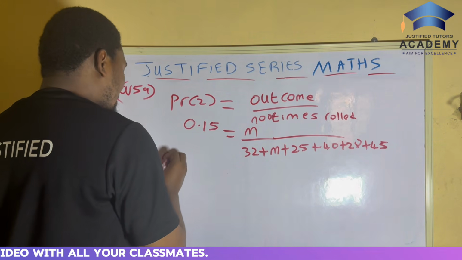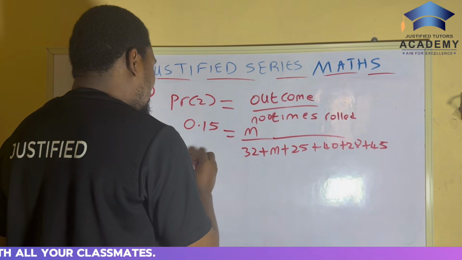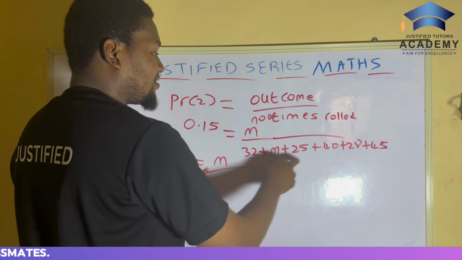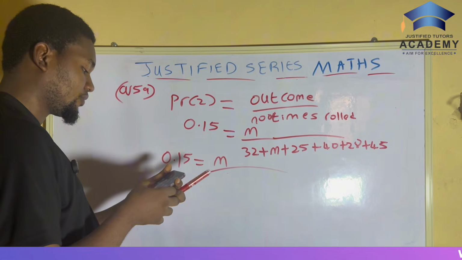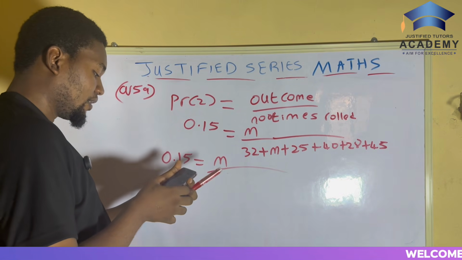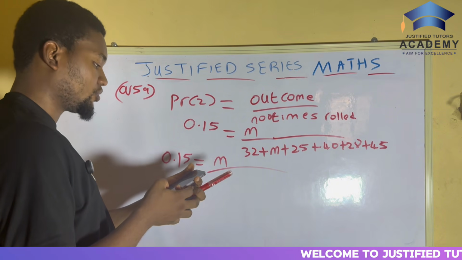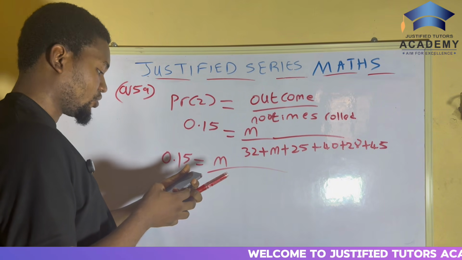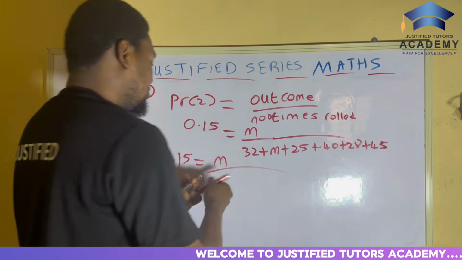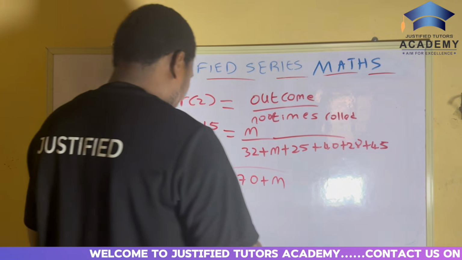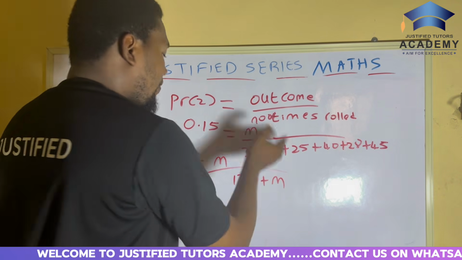So 0.15 is equal to m over, let me add everything together: 32 plus 25 plus 40 plus 28 plus 45. That will be 170 plus m, because we don't know our m yet.